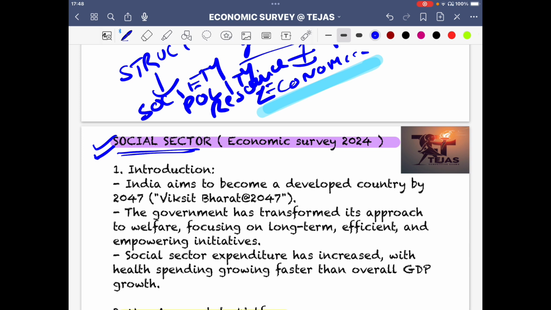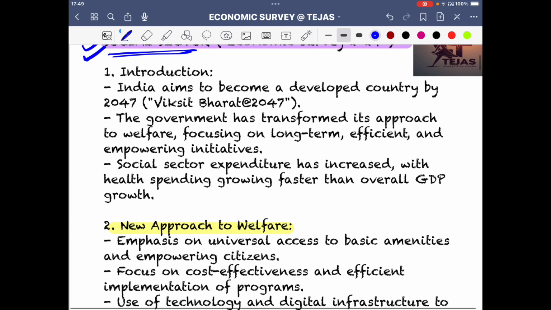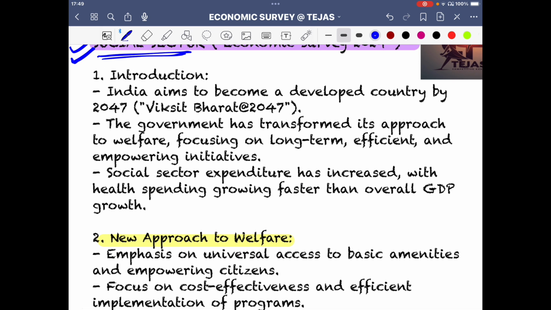So again, the social sector, women, you may think, oh, this is a normal topic, I can do it myself. No, the pointers that I'm going to give you are going to show the examiner how important and how well crafted your analysis is. So that thing you will get to know. So without any further delay, let's get to the thing itself. So these are the notes which will be given to you. India aims to become a developed country. So again, Viksit Bharat 2047.